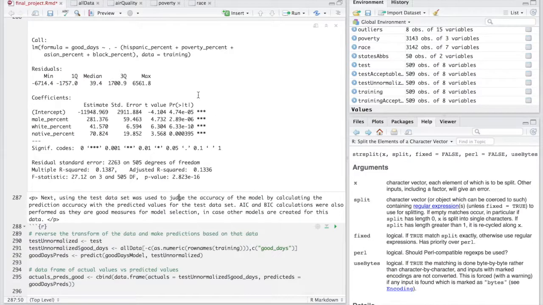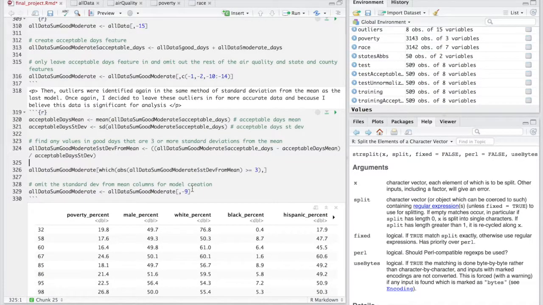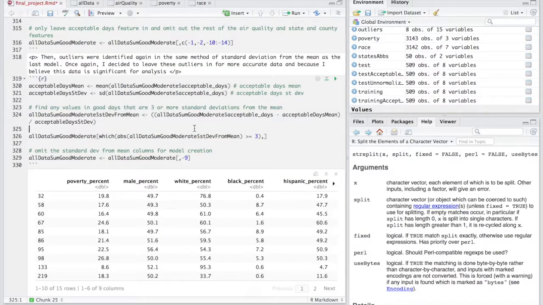But because all the p-values are below 0.05 and the overall p-value of the model is also below 0.05, this model is statistically significant. So then I decided to create a second model to see maybe if I also look at moderate air quality days, my model will get better. So for this model, I decided to combine good air quality days and moderate air quality days to create a column called acceptable days. So then again, just like I did for the last model, I identified outliers.